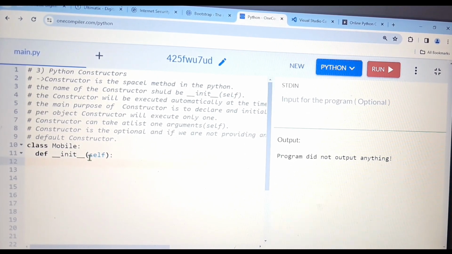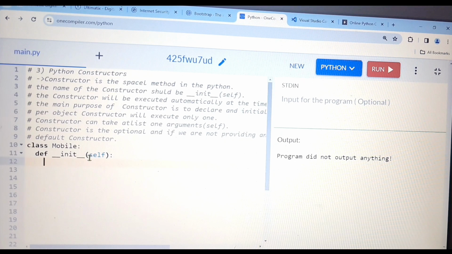And what is the use of the constructor? Because people might ask, you told us what the constructor is, but what is the use of it? To initialize the instance variable we need the constructor. I'm repeating again, to initialize the instance variable we need the constructor. Then again people think, what is the instance variable?